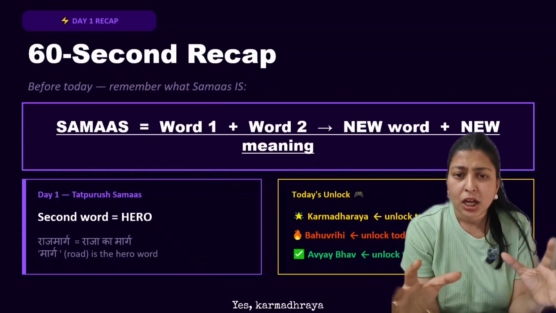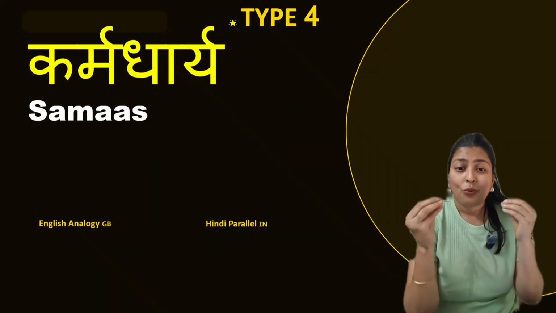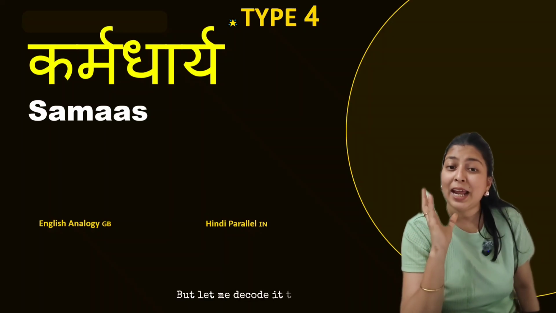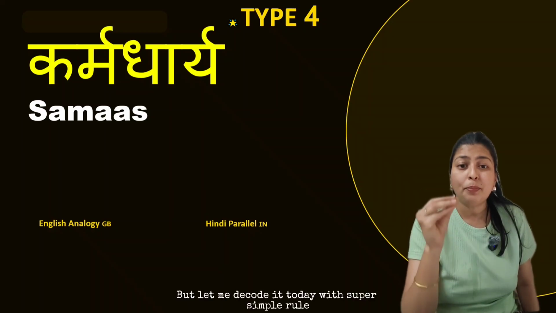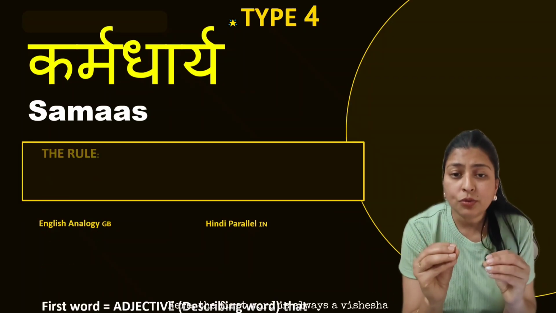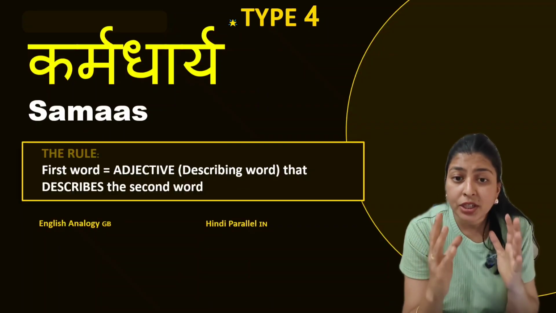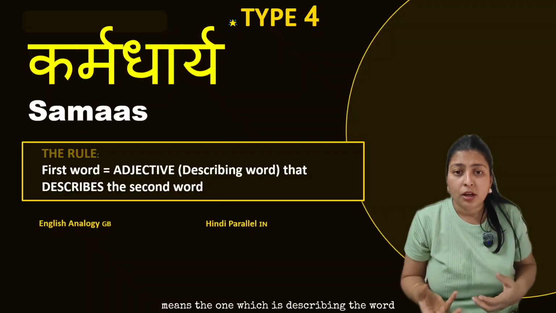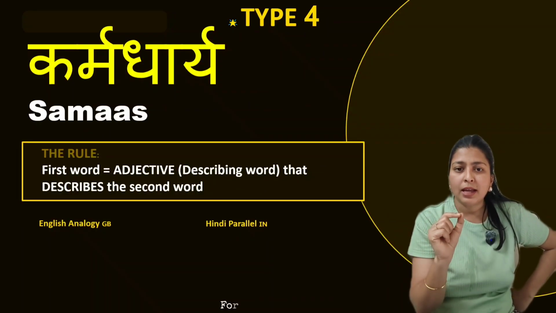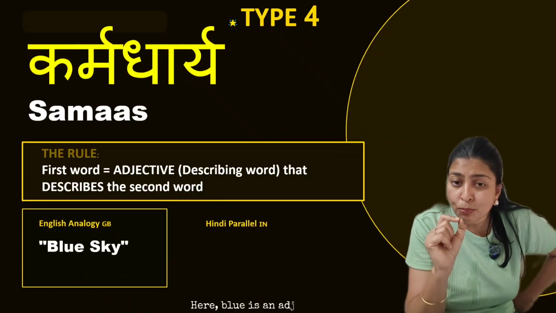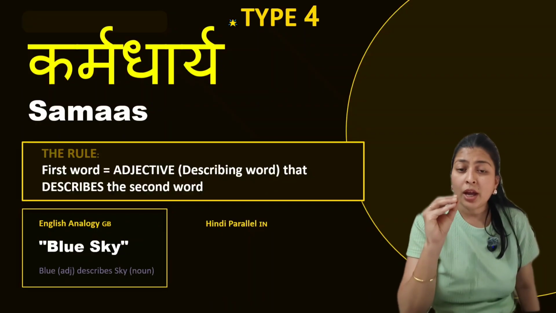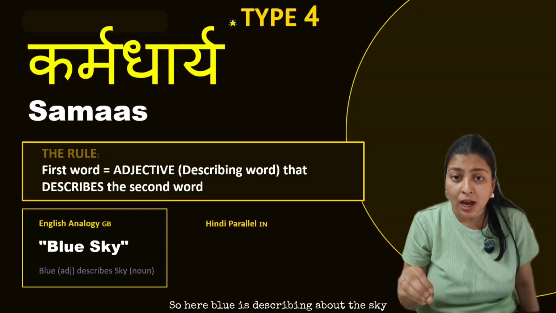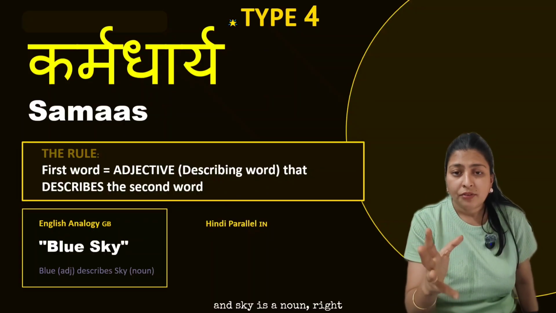Yes, Karmadharaya, a big scary name, right? When we hear the name, it sounds like a rocket science formula. But let me decode it today with a super simple rule. Here, the first word is always a Visheshan. Now, Visheshan means adjective, the one which describes the word. Think of it in English. For example, blue sky. Here, blue is an adjective, right? So, adjective is called Visheshan. Here blue is describing the sky and sky is a noun, right?